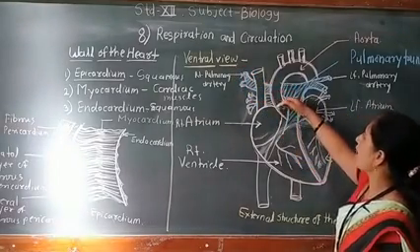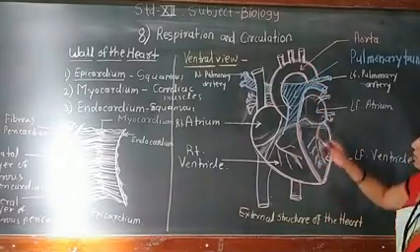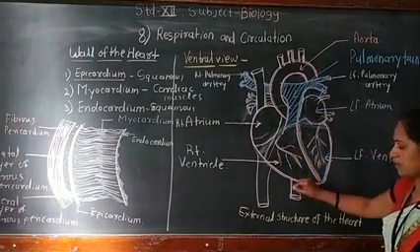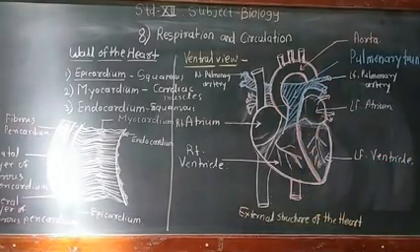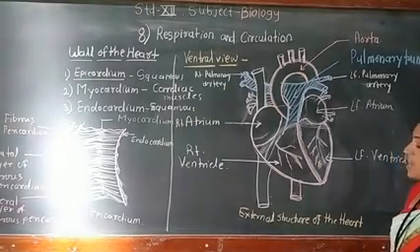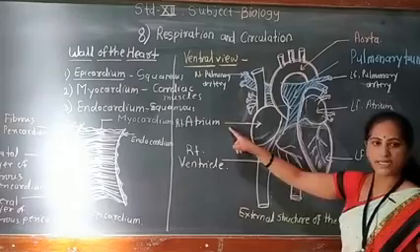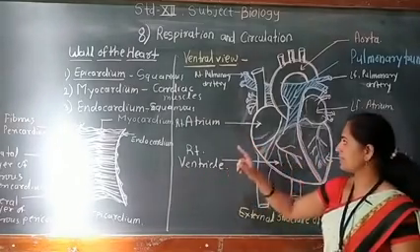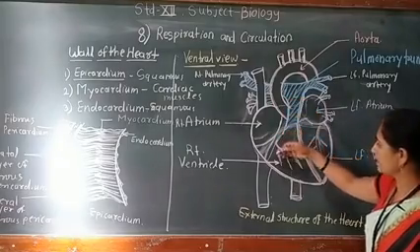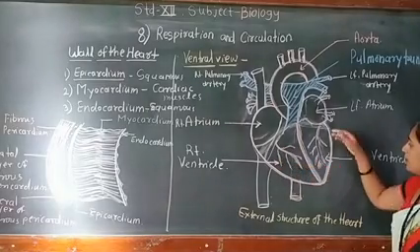Actually, the major part of this aorta is present towards the dorsal side, and from the dorsal side this pipe comes towards the lower side and becomes visible at this lower conical end of the heart. So, externally the heart shows the presence of four chambers. One is the superior chamber called the atrium, and the inferior chambers called the ventricles. These two atria are small chambers located towards the upper side, and the ventricles are the larger chambers present towards the basal portion of the heart, and it is conical in nature.